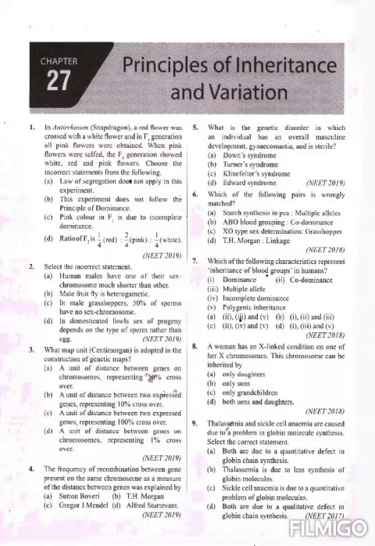So here are some statements. The first statement is, law of segregation does not apply in this experiment. This experiment does not follow the principle of dominance. Pink color in F1 is due to incomplete dominance. Ratio of F2 is 1/4 red, 2/4 pink and 1/4 white.